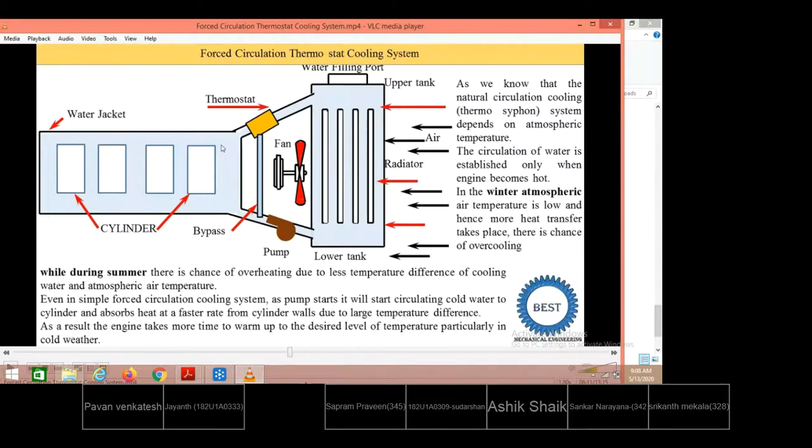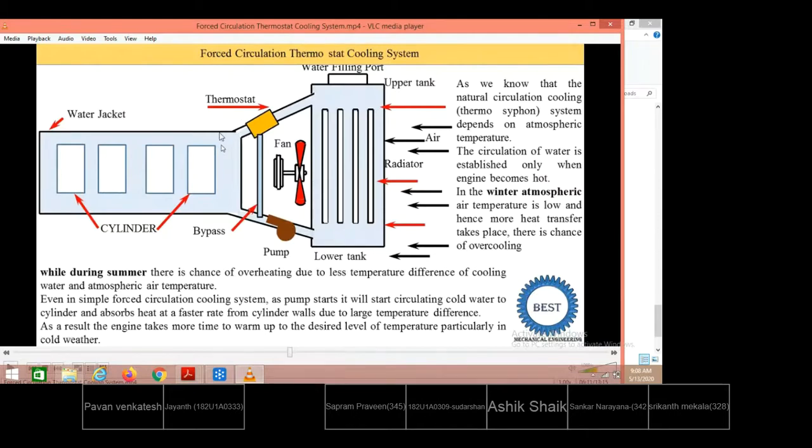And yesterday we also discussed one type of water cooling system, the thermosiphon system. Thermosiphon system means that without the inclusion of a pump, water is applied to the engine water jackets. Slowly water movement takes place, so the rise in temperature takes place. When the water becomes hot, the density becomes lower.